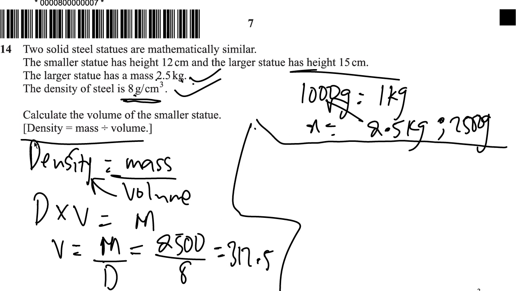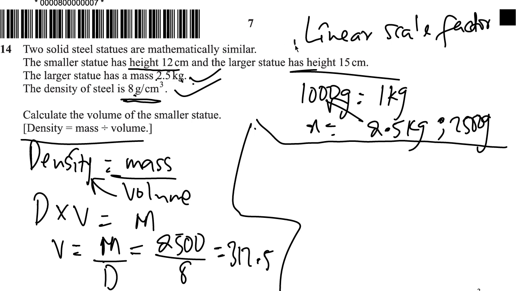We've gotten it from density equals mass over volume. Now, if you've watched my previous videos, we've solved questions that have the same idea. We could relate the length to the volume, and that's what we call the linear scale factor. If we want to get the ratio of the volume, it's equal to the cube of this length, which is the height in this case.